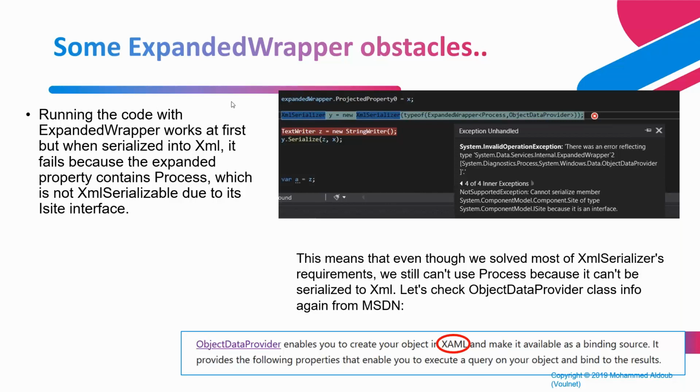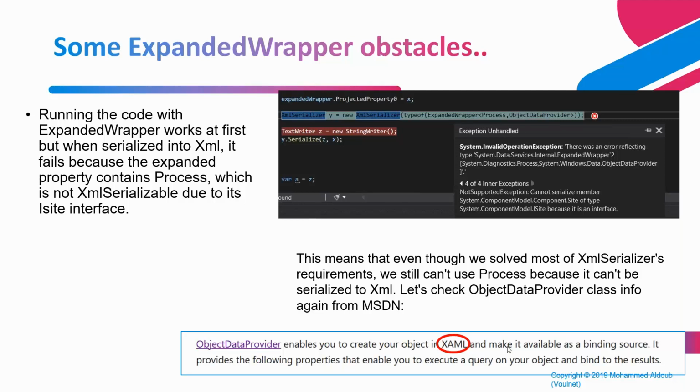So this will fail for us. How can we bypass that? One way we can do that is by checking the documentation for ObjectDataProvider from inside Microsoft Developer Network, and we can see that ObjectDataProvider enables you to create your object in XAML.